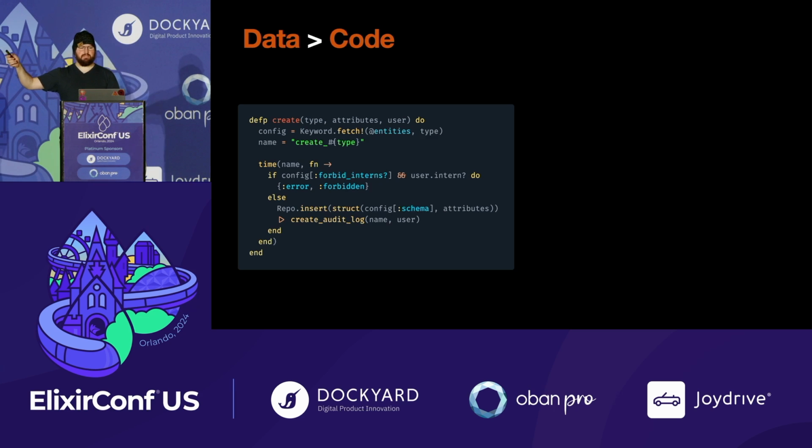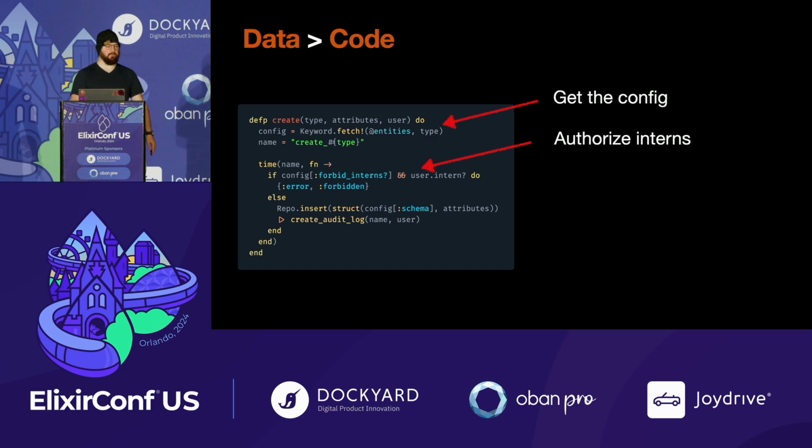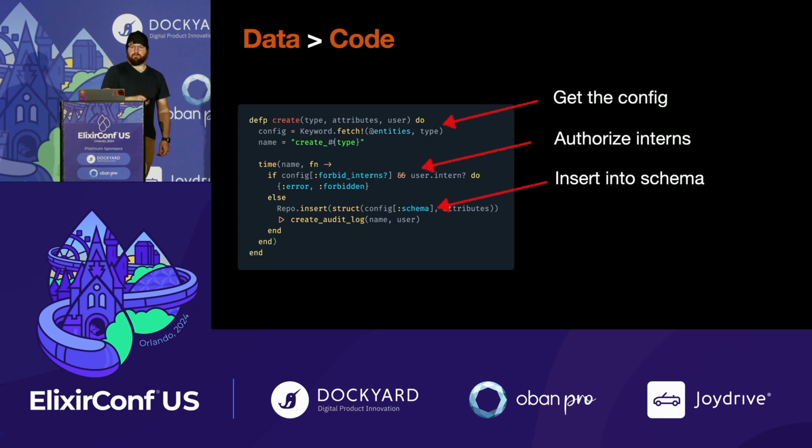So now this is something that can take that data and actually do the work, right? So here we get the configuration, like what is the operation that's happening, what are the rules. I skipped one here, which is we figure out what's the name of this operation, and we check, hey, does this thing allow interns? And if not, and the user is an intern, then we're going to say, hey, you can't do this. And another thing here is we insert into the schema that we got from the data.